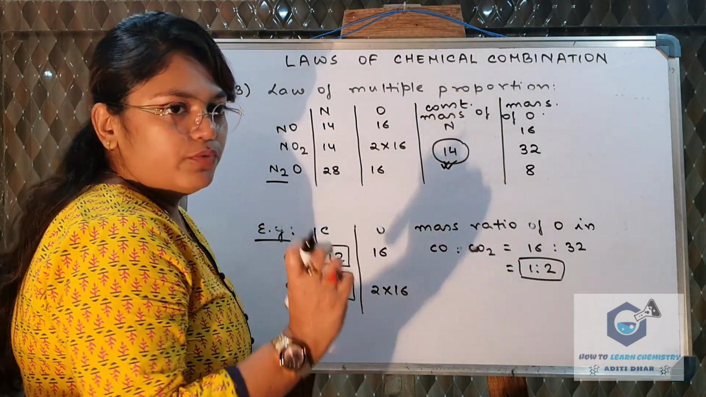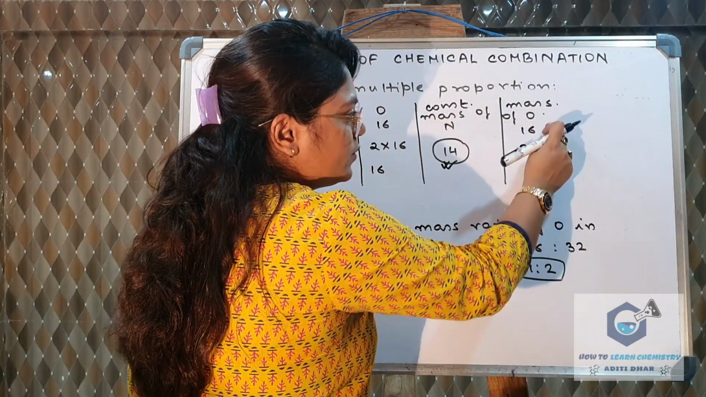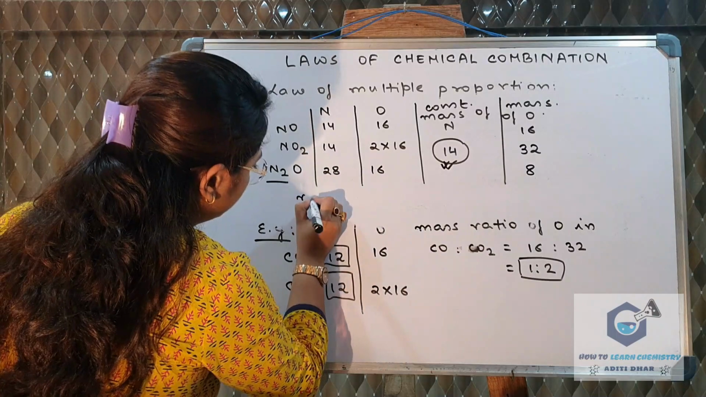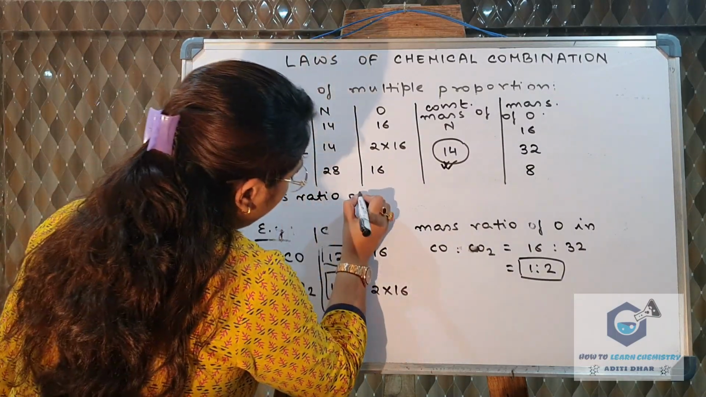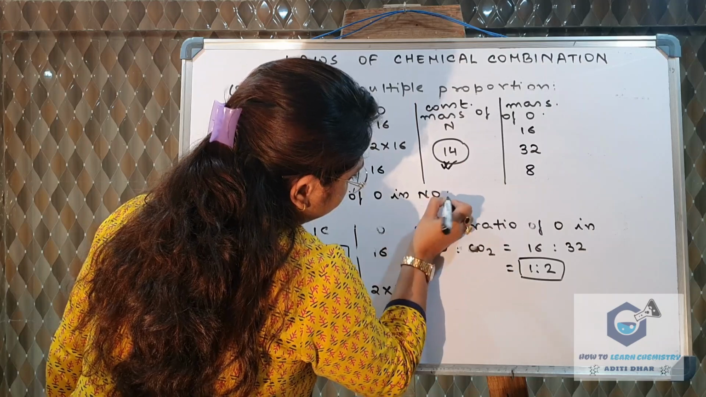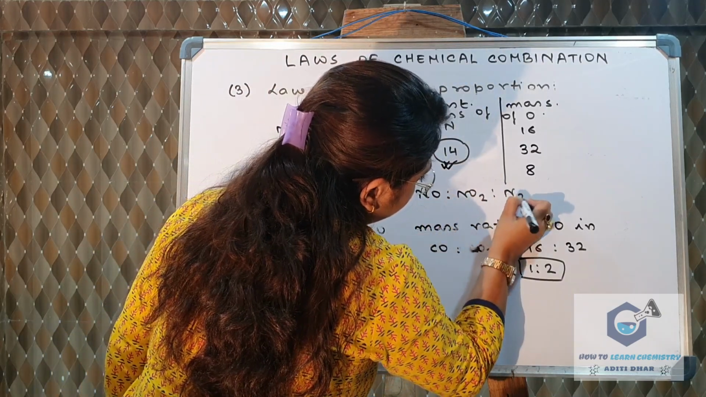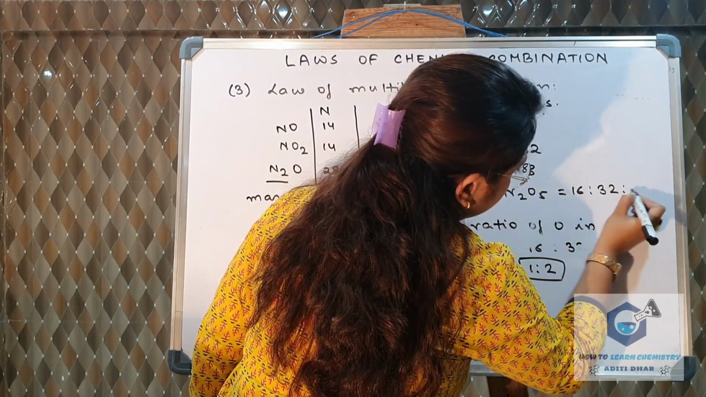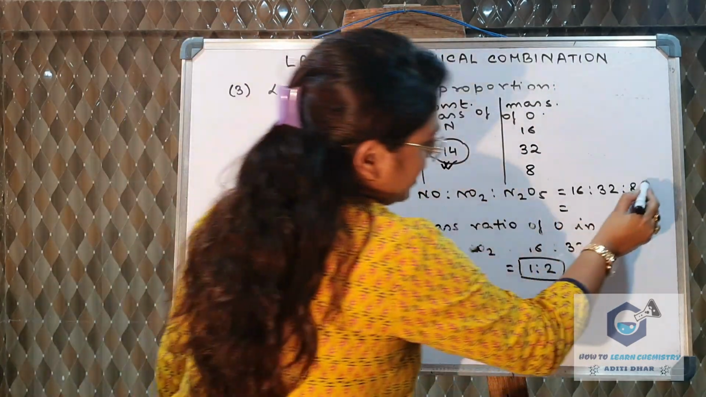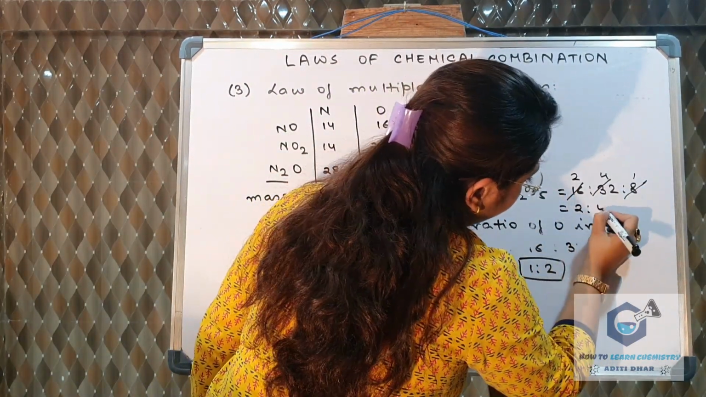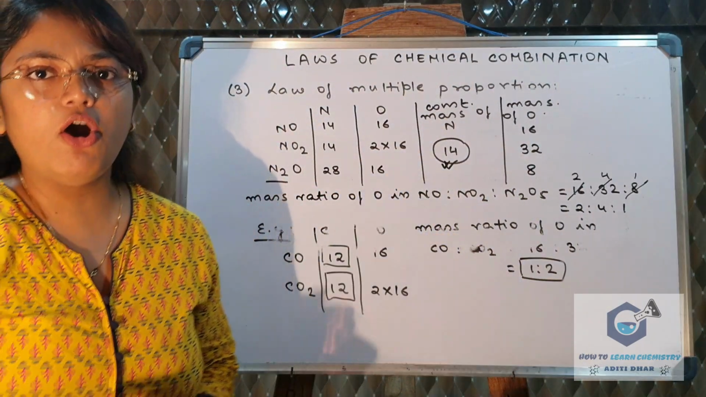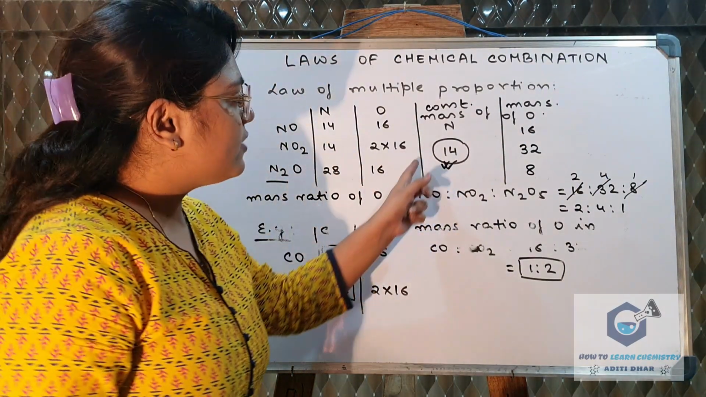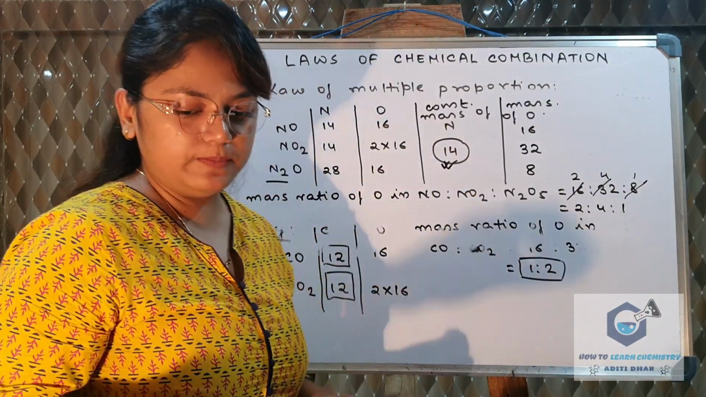So the law of multiple proportion says there will be a simple ratio between the masses of the oxygen. So we can see the mass ratio of oxygen in NO, NO2 and N2O is 16 is to 32 is to 8. That is, we can write 2 is to 4 is to 1. So this is the ratio of the masses of oxygen in these 3 compounds, and they combine with a fixed mass of nitrogen, that is 14.